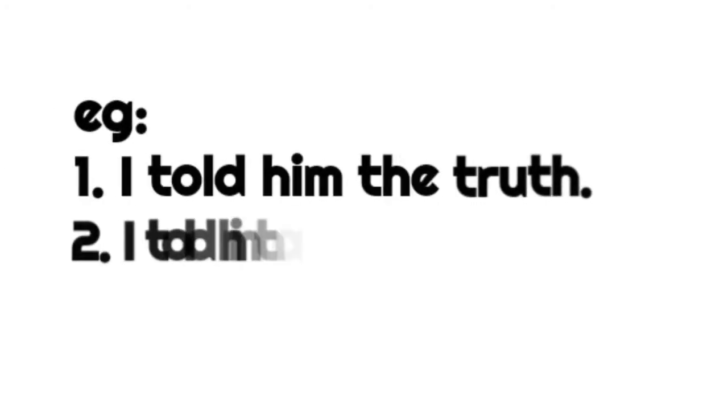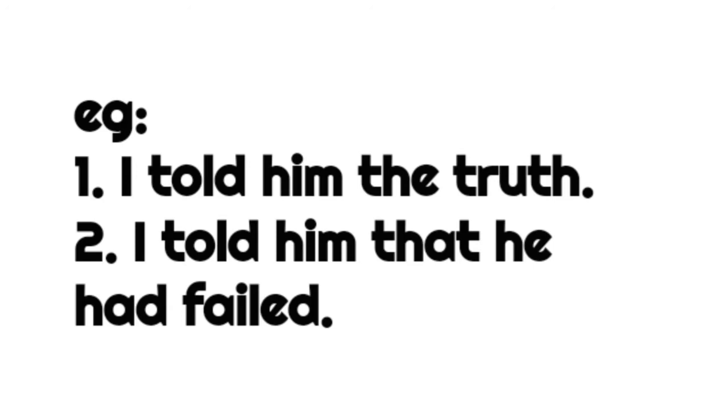Observe the two examples carefully. First one is I told him the truth. The second one is I told him that he had failed. Let us find out the noun clause in a given example. In the first sentence, I told him the truth, the verb is told. If you question the verb, what, the answer is the object. So question it: What I told? The answer is the truth. So the truth is the object.